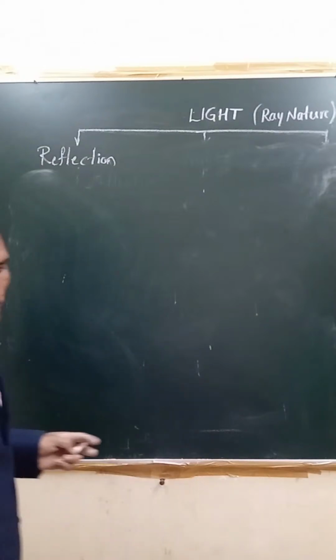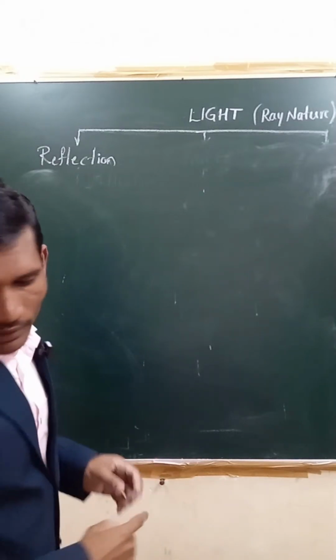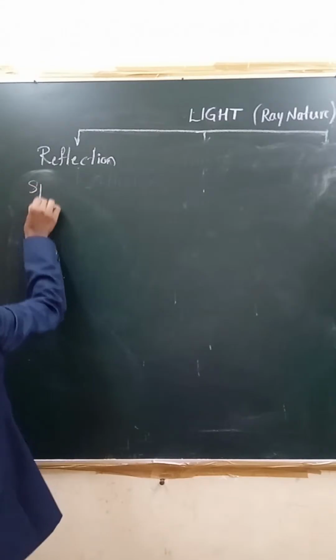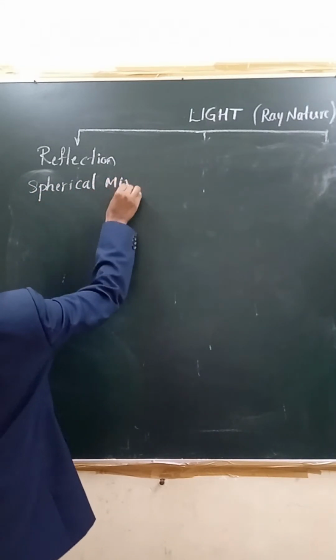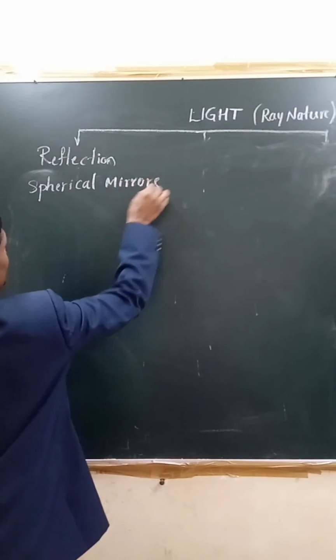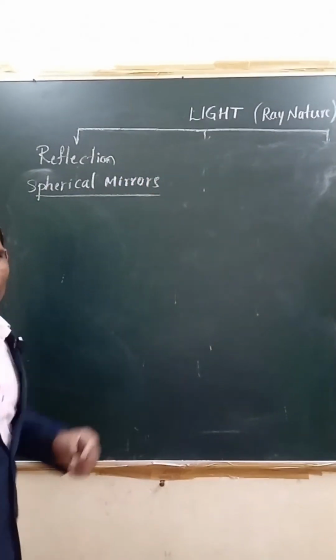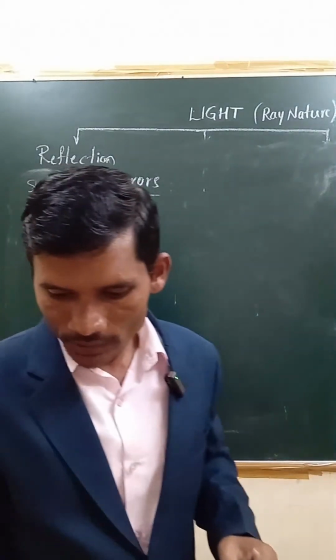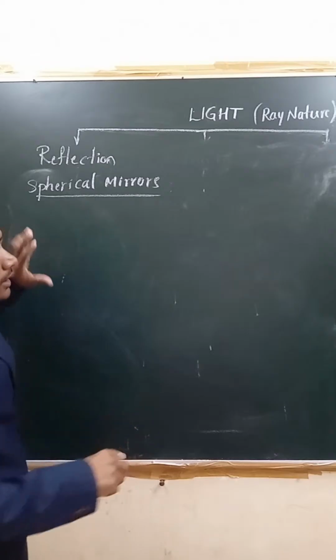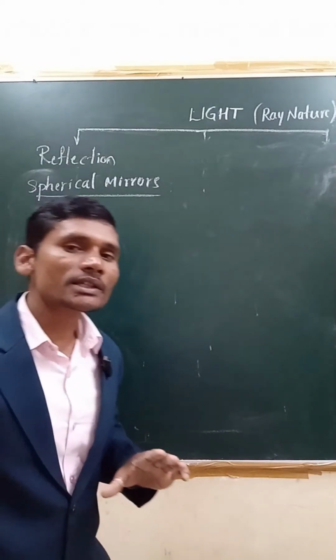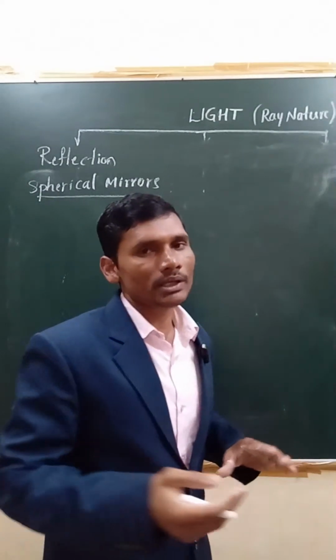Yes, coming to this, let us go ahead with spherical mirror. First you need to understand what are spherical mirrors, right? You need to define it. Spherical mirror means what? The mirror whose reflecting surface is curved, that is only called spherical mirror.